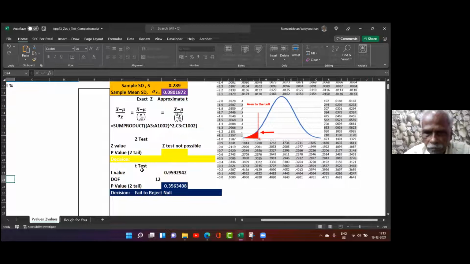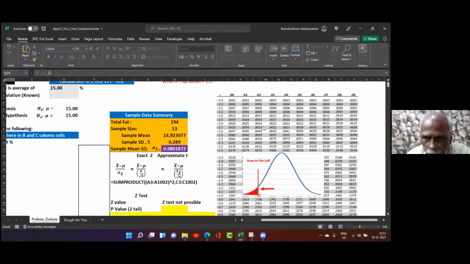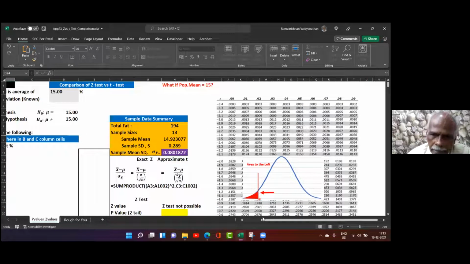Okay? Clear? Z distribution is like this. Z distribution, you'll have to take it from the table. T distribution will be like this. T distribution is a function of degree of freedom; for each degree of freedom, you will have one curve. Normal distribution, you have got only one curve. Whereas T distribution, for each degree of freedom, you will have a standard curve. Okay? Clear? Now, can I go to the next slide?